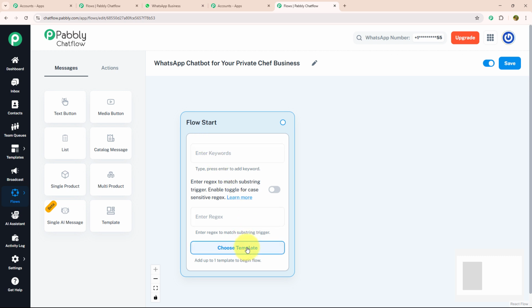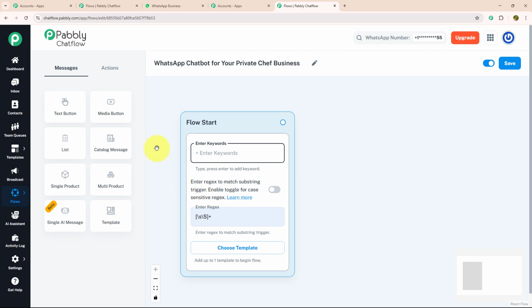Choose template is a feature where you can choose your created template to give a personalized touch to your chat. Regex are regular expressions, a special pattern or sequence of characters used to find matches or filter specific text. Keywords are the trigger messages that your customer will put while initiating a conversation. Today, I'm going to use Regex, which will identify what my customer is trying to say.